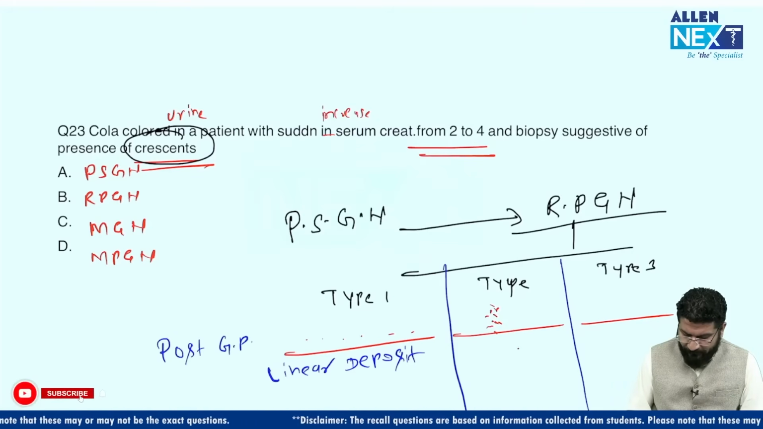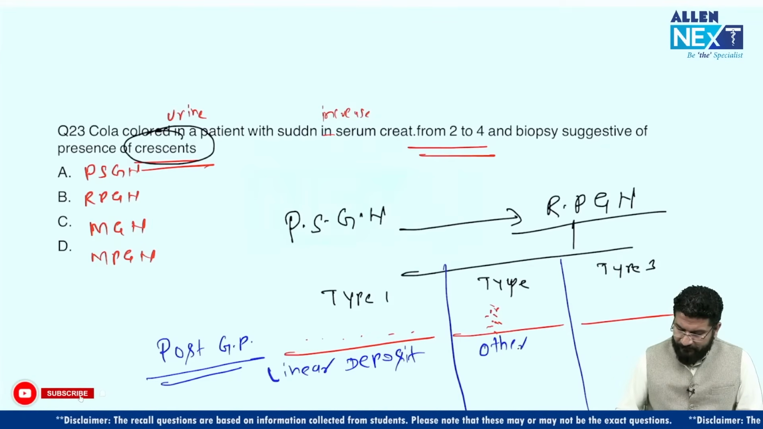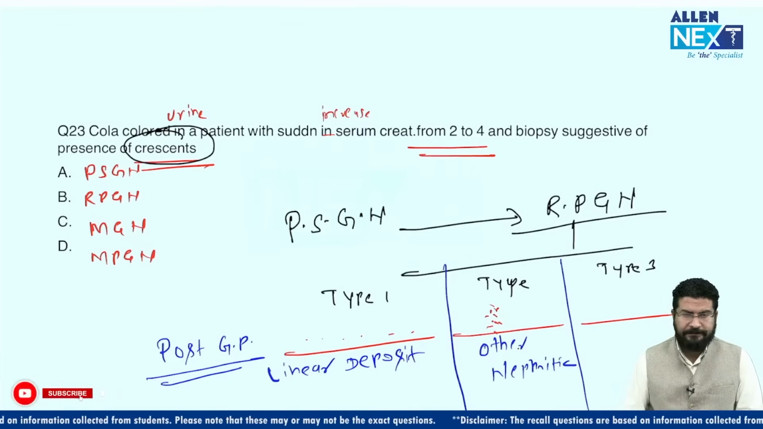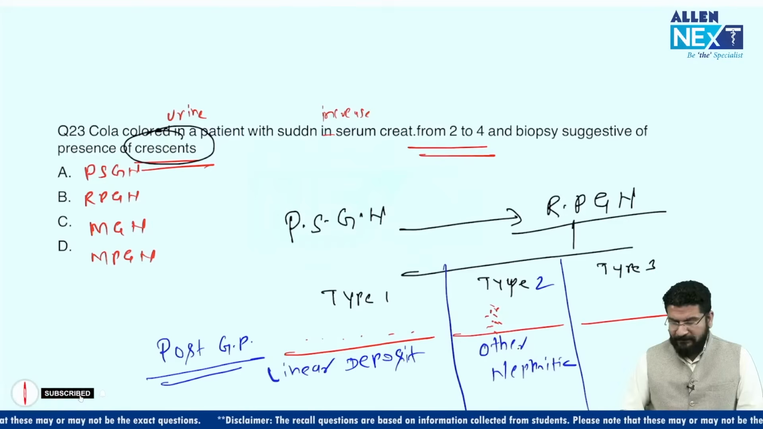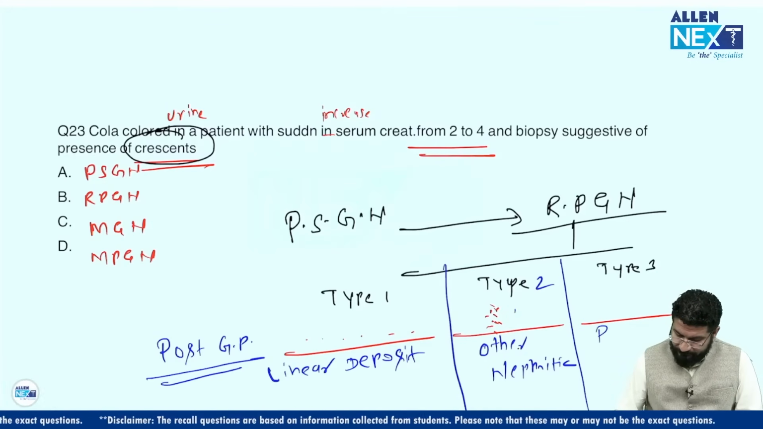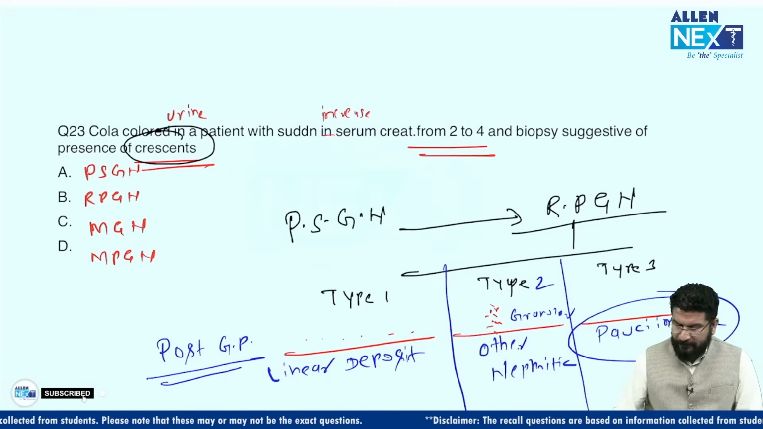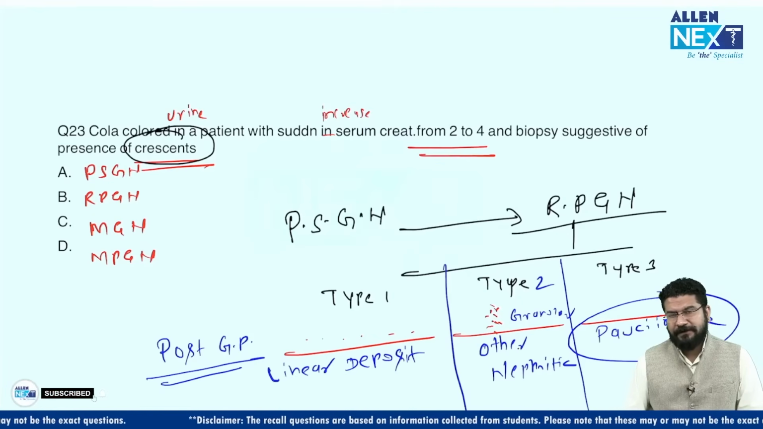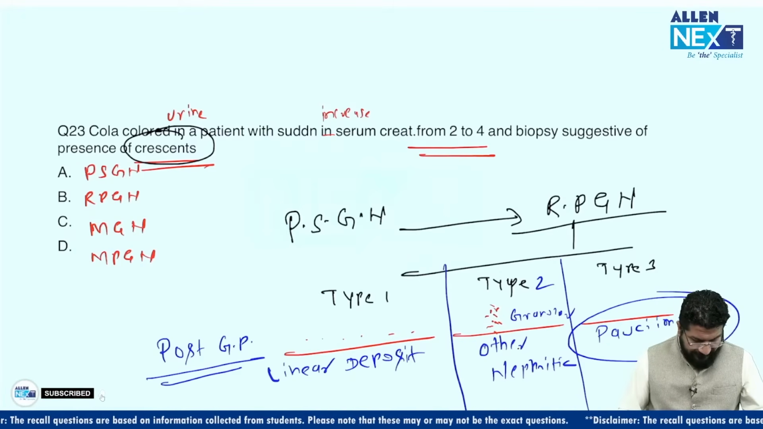When Goodpasture syndrome converts into RPGN, we call this type 1. When other nephritic syndromes, which means PSGN, IgA nephropathy, Alport syndrome, convert, we call this type 2. And type 3 we call pauci-immune. In type 2 we have granular deposits. Pauci-immune means there is no deposit, nothing is there. So no deposit means it is a vasculitis that is converting into RPGN, like Wegener's disease, polyarteritis nodosa. When they are converting, that is what we call type 3.